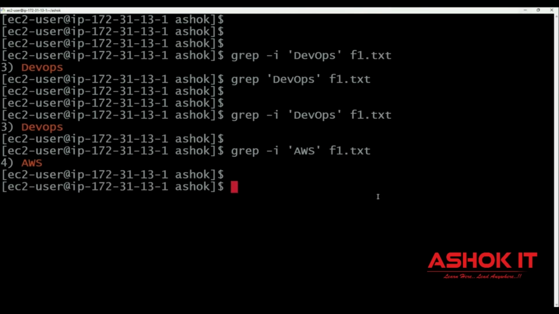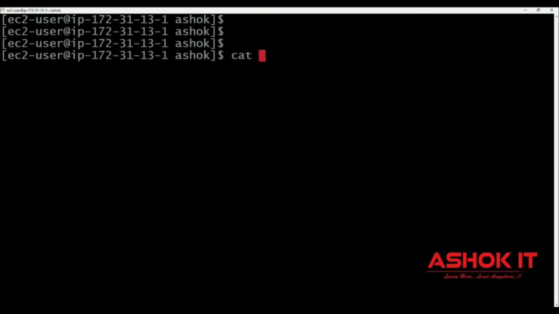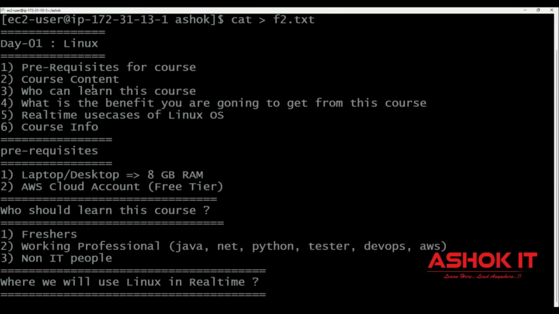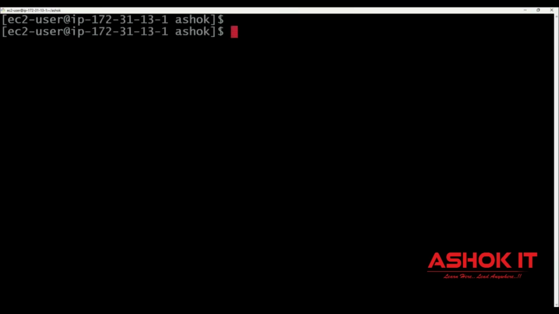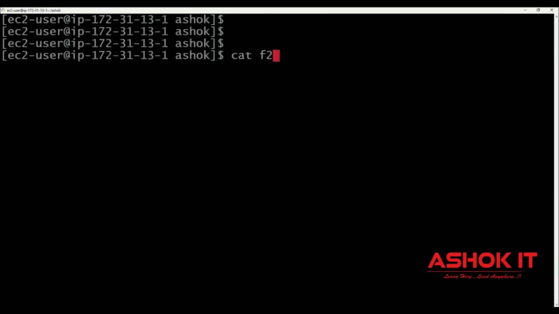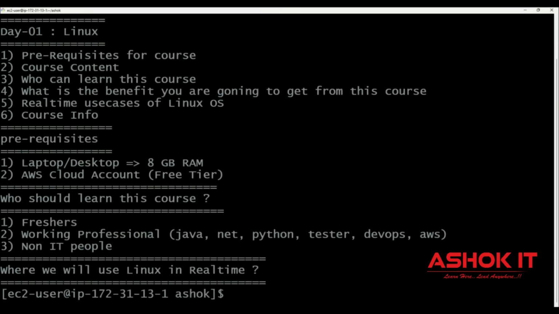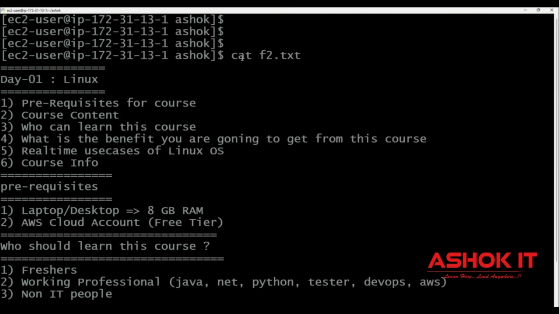So when you go for the grep command, it is going to search for the content in the file. For example, let me take a file with a huge amount of data. I'm going to create one file, f2.txt, and keep some content in this f2 file. Okay, let me close this file. Done. You can use the cat command to print the file content. Cat f2.txt. Content is printing.